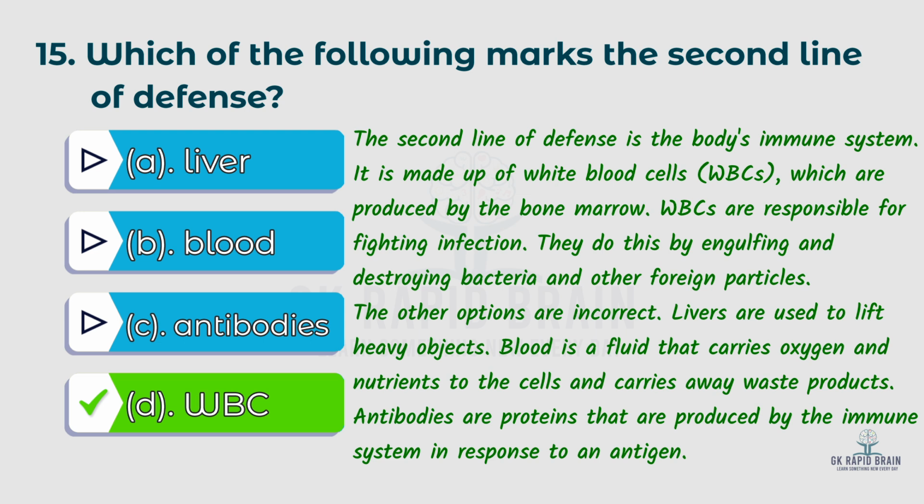It is made up of white blood cells, WBCs, which are produced by the bone marrow. WBCs are responsible for fighting infection. They do this by engulfing and destroying bacteria and other foreign particles. The other options are incorrect. Liver is used to detoxify the body. Blood is a fluid that carries oxygen and nutrients to the cells and carries away waste products. Antibodies are proteins that are produced by the immune system in response to an antigen.